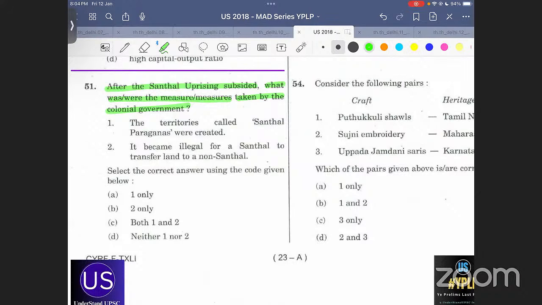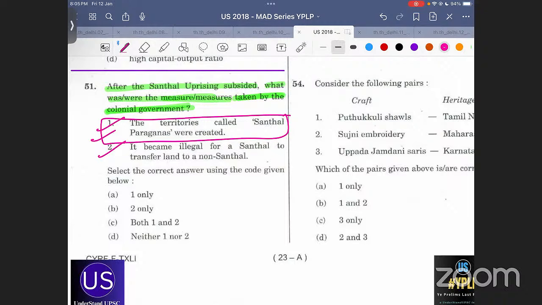Okay, so after the Santhal uprising subsided, what was or were the measures taken by the colonial government? The territories called Santhal Pargana were created. It became illegal for a Santhal to transfer land to a non-Santhal. See, people who always say things like, history is very factual, sir, I don't remember history, what to do? History is very conceptual. If you are able to understand the concept behind it, it is very conceptual. Let us try and see. See, this particular statement is very generic. This is what I explain. Territories called Santhal Pargana were created.